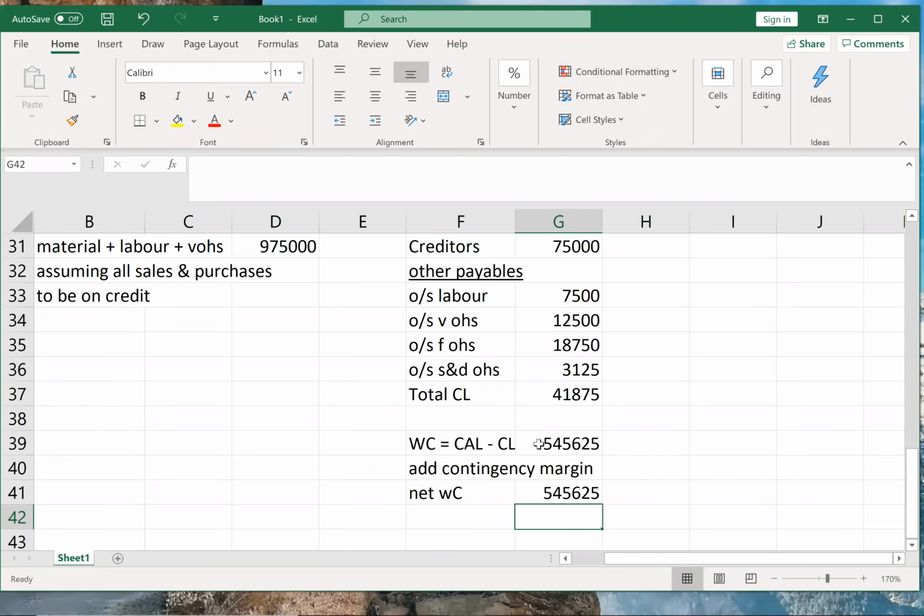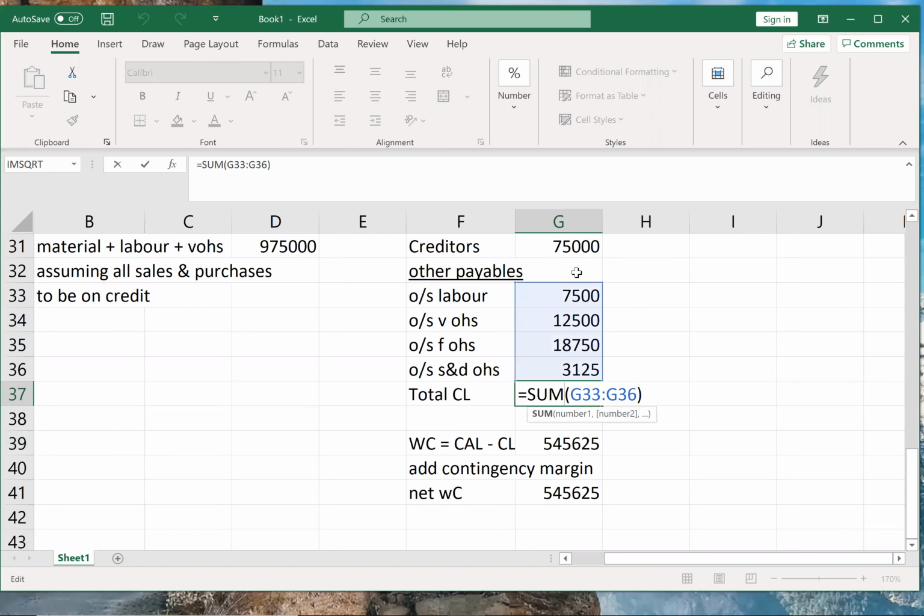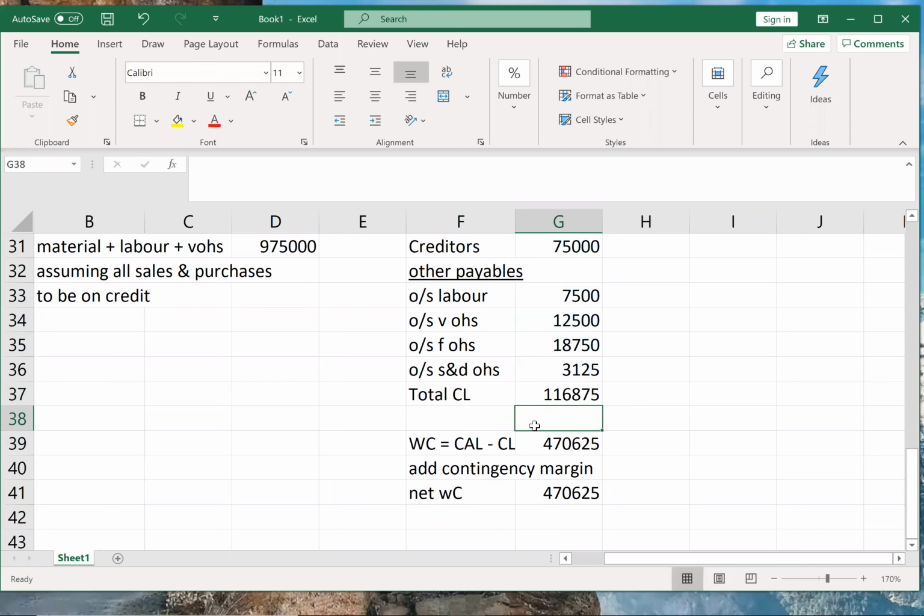I think we did not add creditors, is it? Here in current liabilities. Yeah. No. So this will be, sorry. Okay. So that will be the answer. I think we did not add creditors. So add creditors also. So now it will be correct. Working capital will be current assets minus current liabilities.